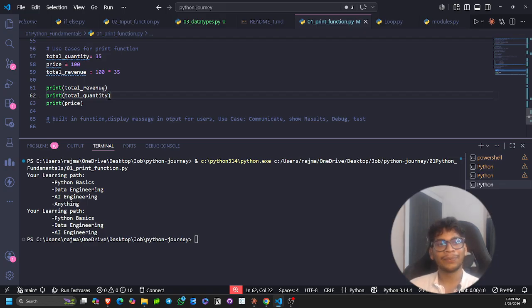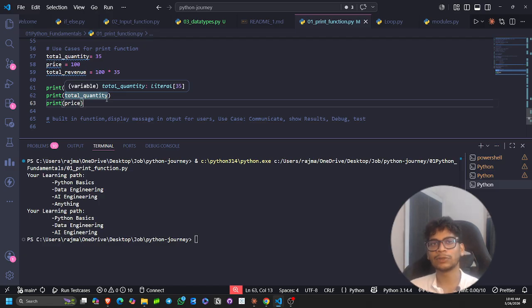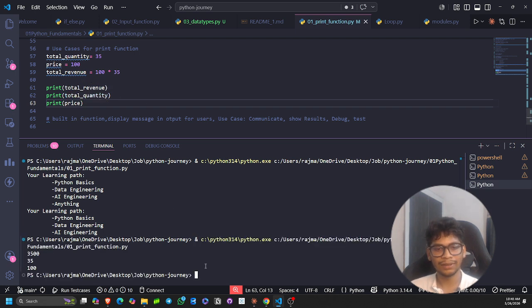Let's say here we want to see the total revenue. It's 3500, but I want to see what the total quantity was. It can be 36 as well, it can be 39 as well, there must be some calculation error. So we can use print function to get the total quantity, and the price also. This will help you to debug as well as see the steps of any computation, any calculation. So let's run it. Here you can see that the answer is 3500, 35 and 100.